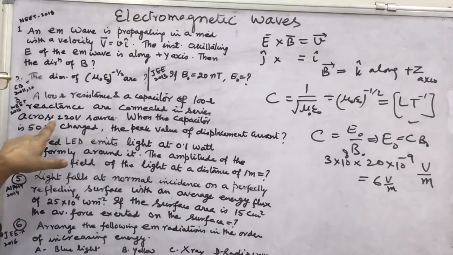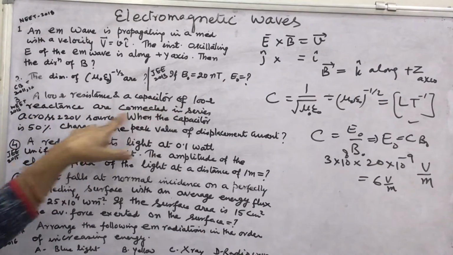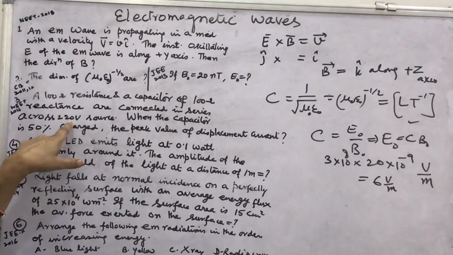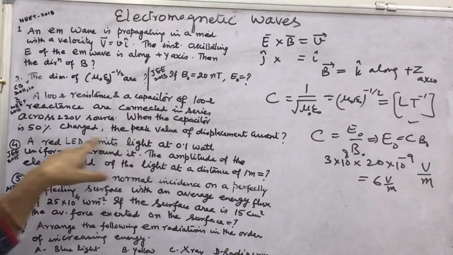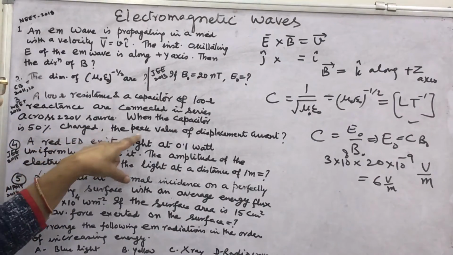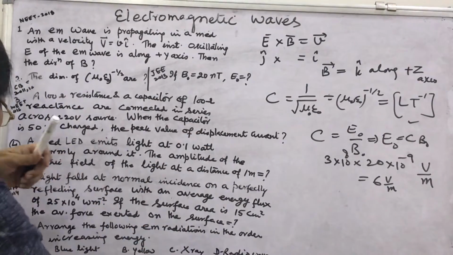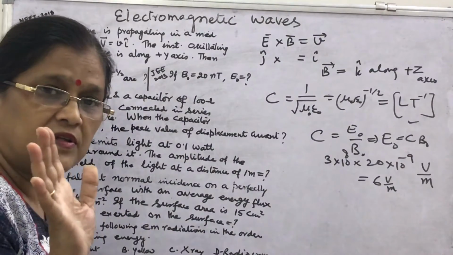Next question is here: a 100 ohm resistance and a capacitor of 100 ohm reactance are connected in series across a 220 volt source. When the capacitor is 50% charged, the peak value of the displacement current? What we have read: the displacement current and conduction current are the same.